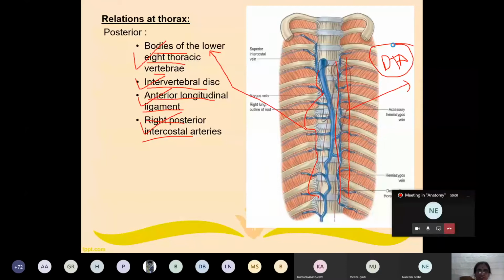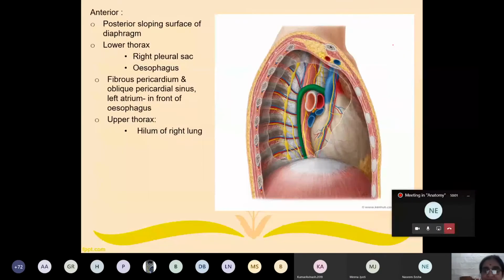Now the anterior relation. This is the anterior aspect, this is the posterior aspect, this is superior, this is inferior. Now anteriorly, here you can see this is the diaphragm. Anteriorly, it is related with the posterior sloping surface of the diaphragm. We are unable to see it here. In the lower thoracic region, on the right side there is the right pleura and right lung. So the right lung is enclosed within the right pleural sac.